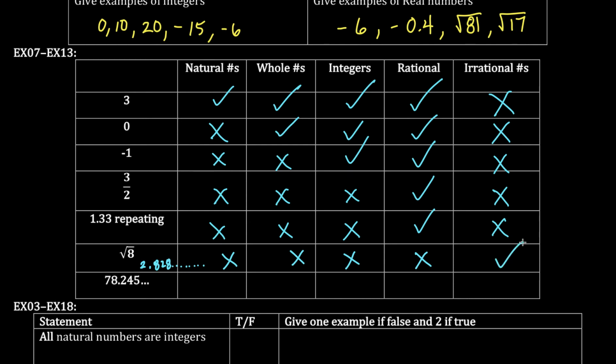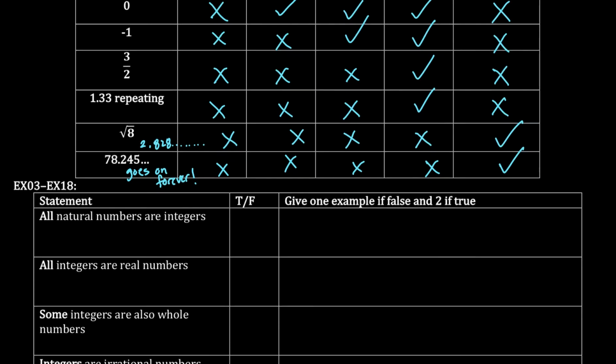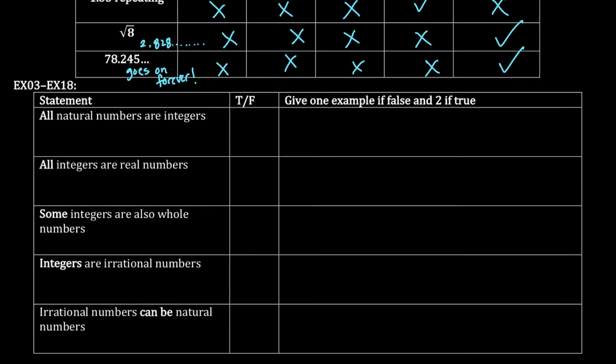So this is irrational. This means it keeps going. Maybe I should write this a little more clearly. Goes on forever, which means it's not natural, not whole, not an integer, not rational. It's irrational.